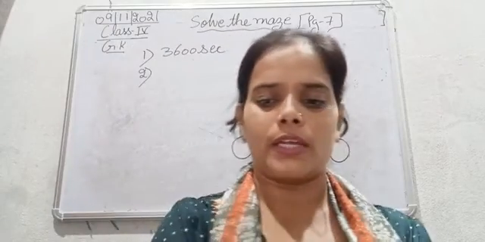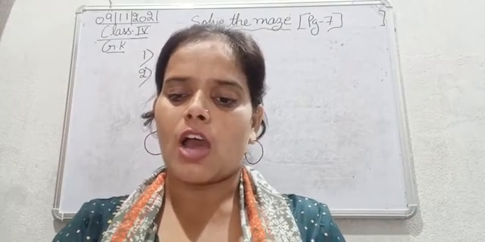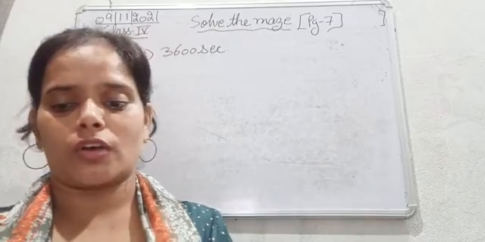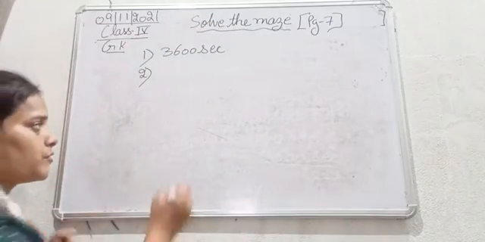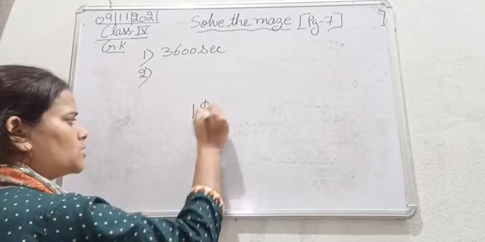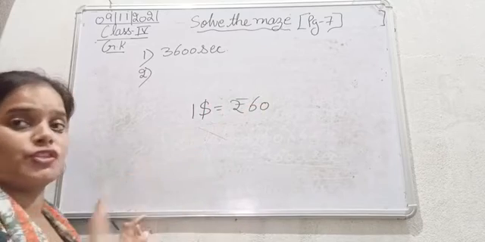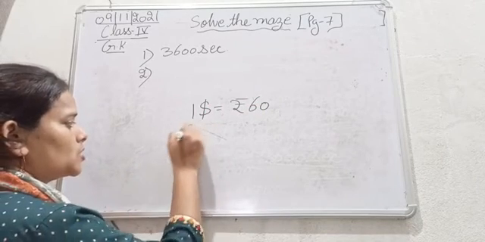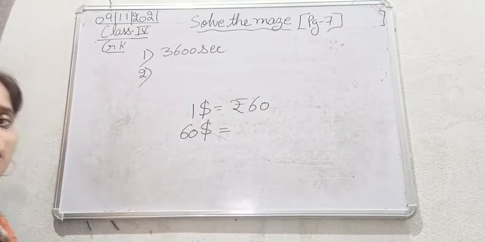Chalo. Second one, if $1 is equal to rupees 60, how much will a gift item of $60 cost in rupees? Okay, so they are saying if $1 is equal to rupees 60, and suppose you have purchased a gift that costs $60. So what is the cost of that item in Indian rupees?